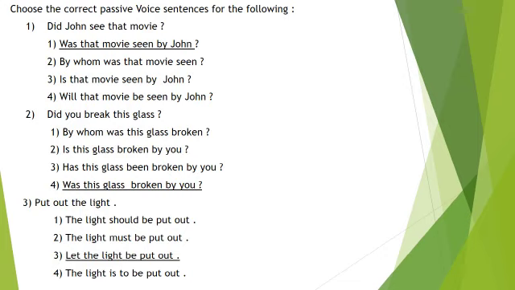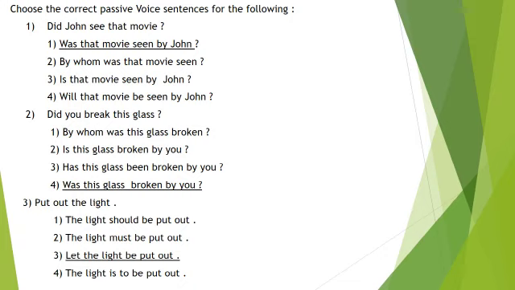Choose the correct passive voice sentences for the following. 1. Did John see that movie? Option number 1. Was that movie seen by John? 2. By whom was that movie seen? 3. Is that movie seen by John? 4. Will that movie be seen by you? Out of the 4 options, option number 1 is the correct answer. Was that movie seen by John?